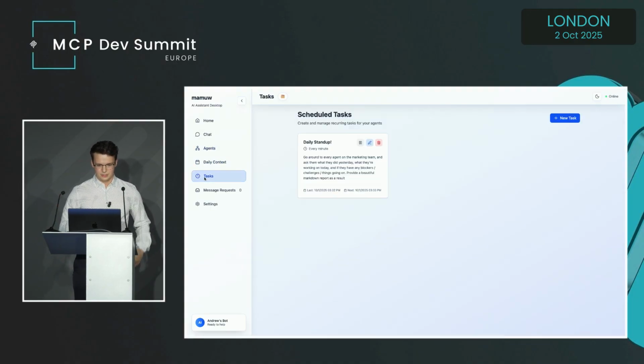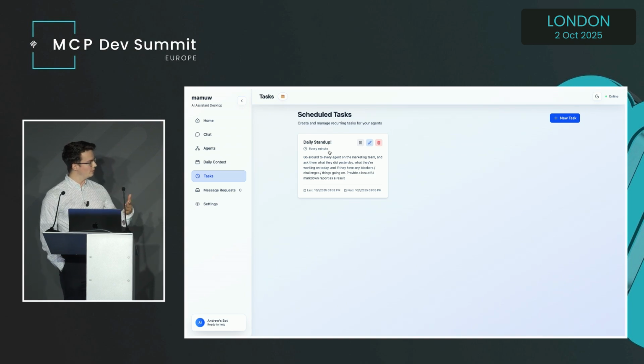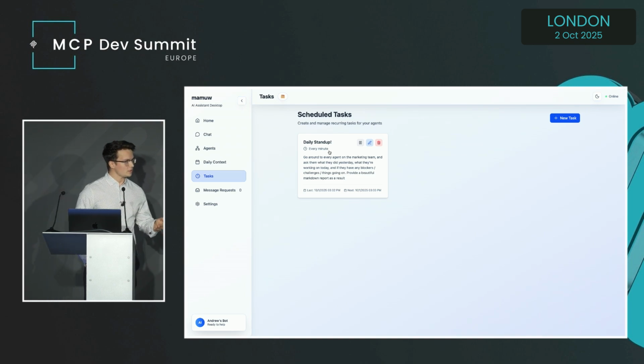So if we move over to something really interesting that you can do with this information, it's our tasks tab, where you can create scheduled tasks that run at a certain point every day. So for example, we have this daily stand-up. Every single day, or I have it running every minute, but the idea is you'd run it every day, it'll go around to every agent on the marketing team and ask them the stand-up questions and aggregate this report.